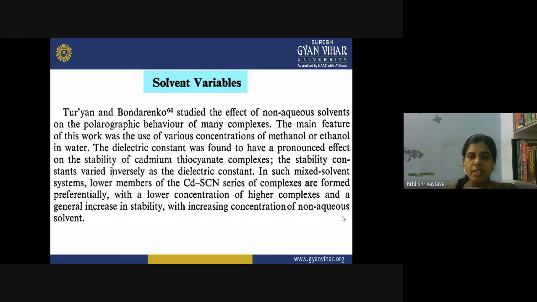So when we increase the percentage of methanol or ethanol in the water, what will happen? The concentration of the higher complex will be more, because their stability will be increasing according to the change in the dielectric constant of my polarographic solvent.